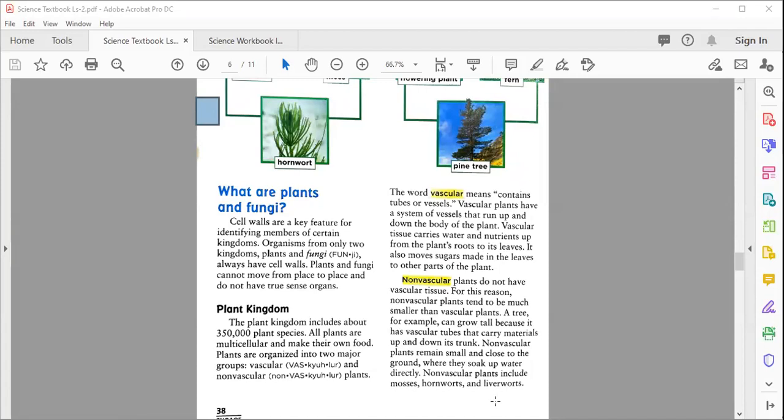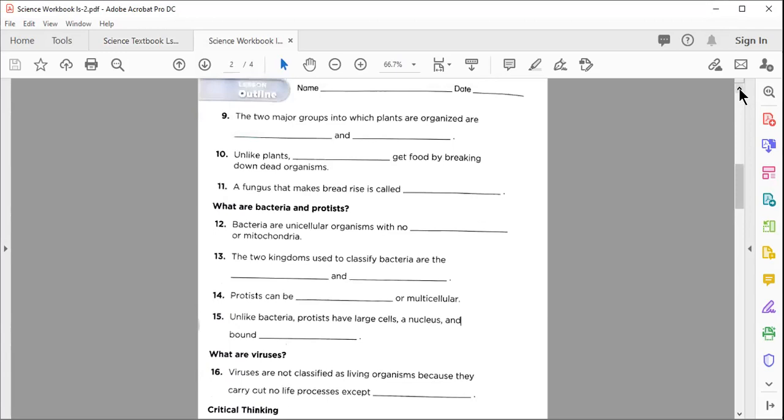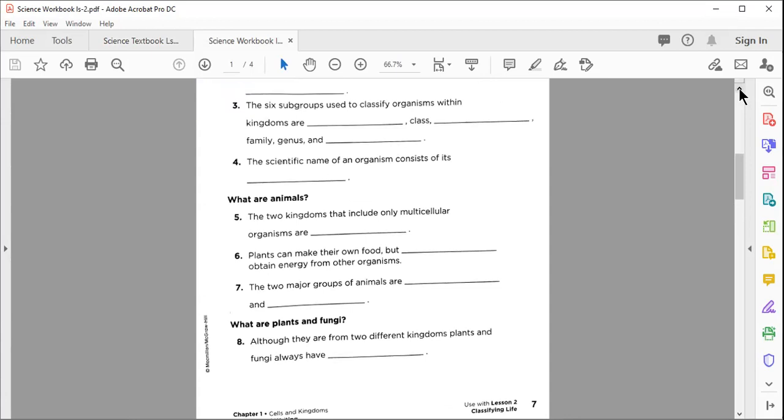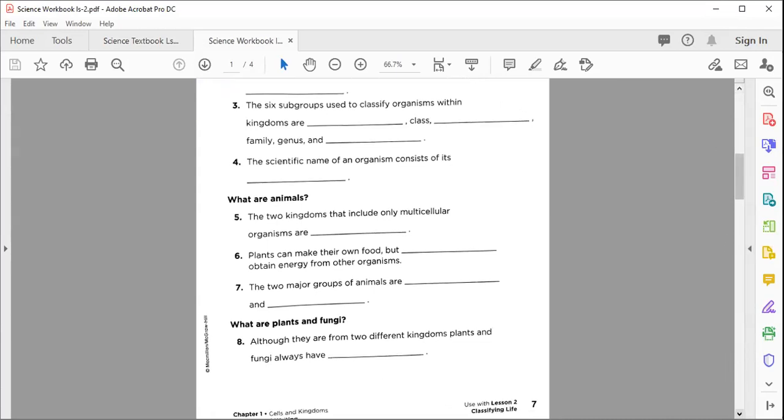Now, after this, my dear students, I'm going to share the workbook. So please, everyone, open your workbook page number 7. If you remember that, I assigned you homework. Fill in the blank number 1, 2, 3, 4, 5, 6, and 7. And today's homework is question number 8. Although they are from 2 different kingdoms, plants and fungi always have dash. So you know very well what will be the correct answer here. That is your homework.